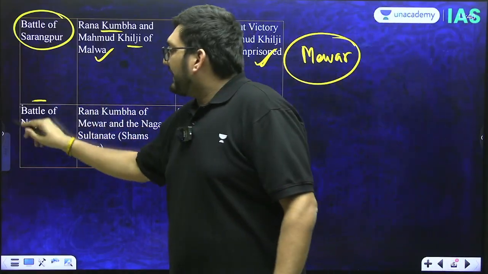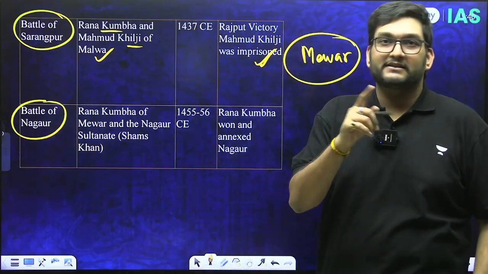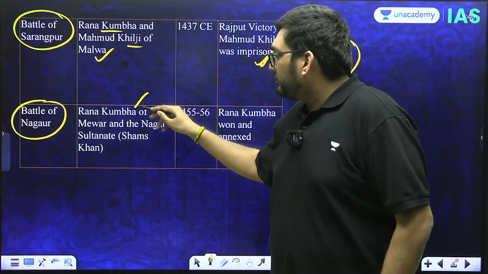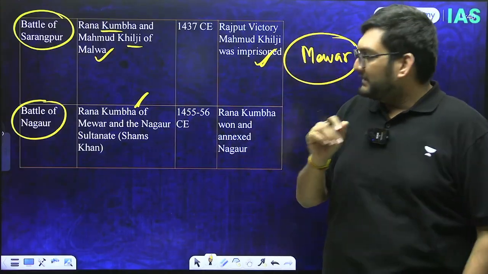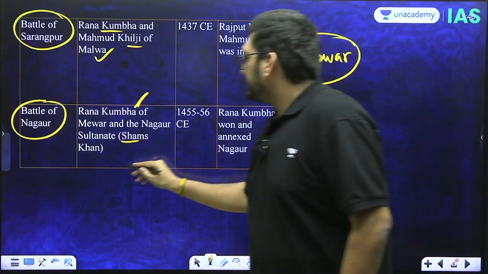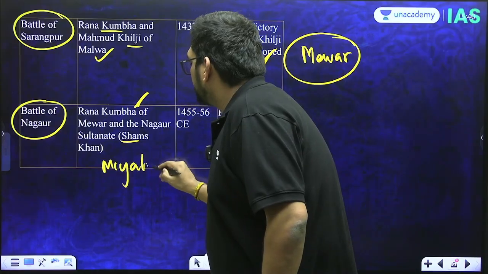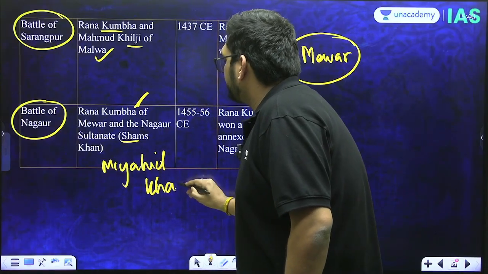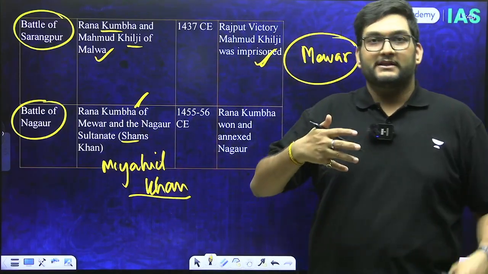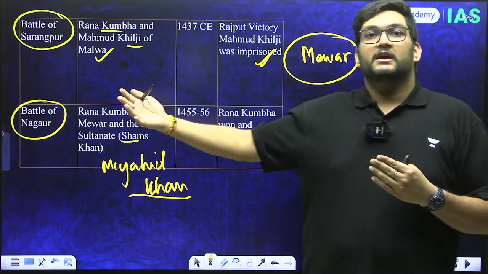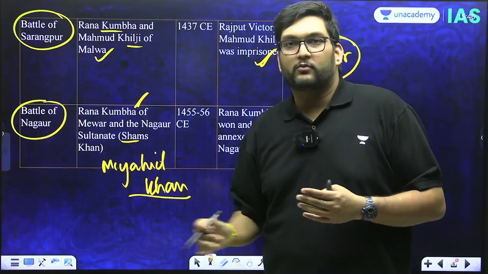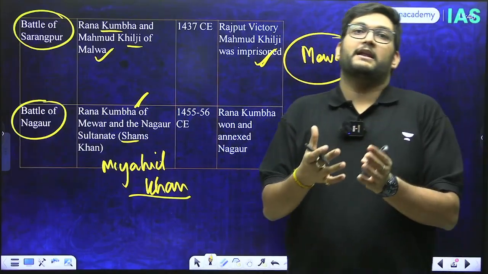Thereafter, the Battle of Nagaur. Nagaur is an interesting case of two brothers fighting, and then again Ranakumba of Mewar getting involved, under which you have Shams Khan, who's the first brother. The other one is Mujahid Khan. Mujahid Khan and Shams Khan are brothers, and Shams Khan is basically removed from the throne, or in the battle of succession, Shams Khan is defeated by Mujahid Khan. So Shams Khan goes to Ranakumba and says that please help me